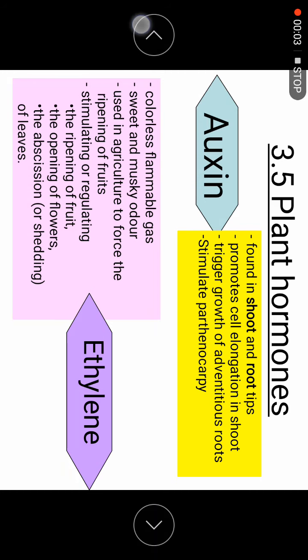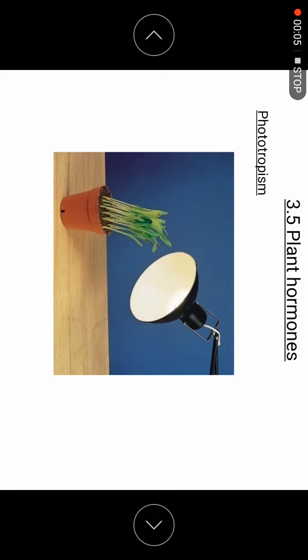Alright, so now we will go on to 3.5, the plant hormone. This is the last one in chapter 3. In chapter 3 we will see the plant hormones also, after we have seen the human hormone and the homeostasis, the coordination of the osmotic pressure in the kidney. So now we will see the plant hormone.